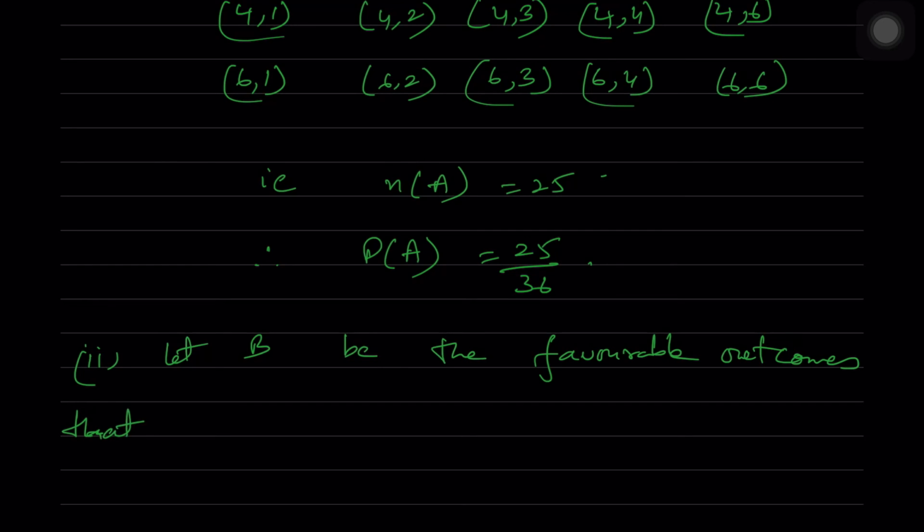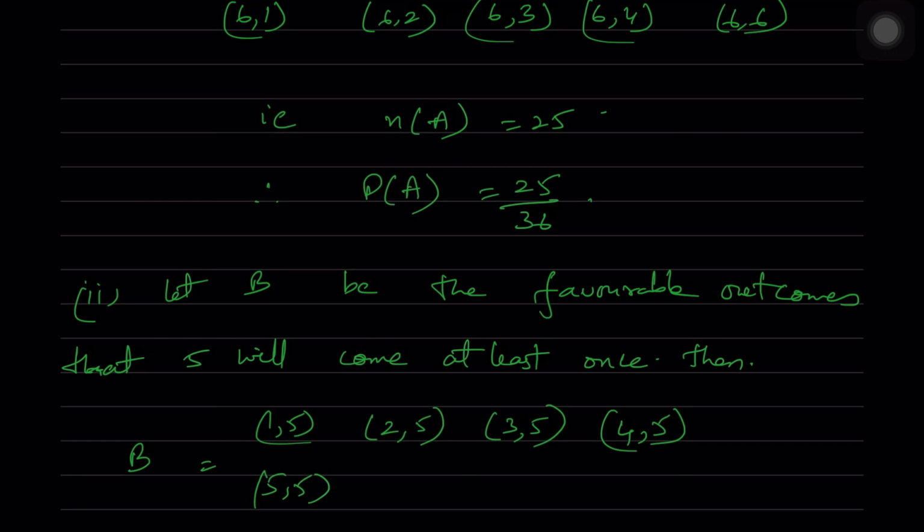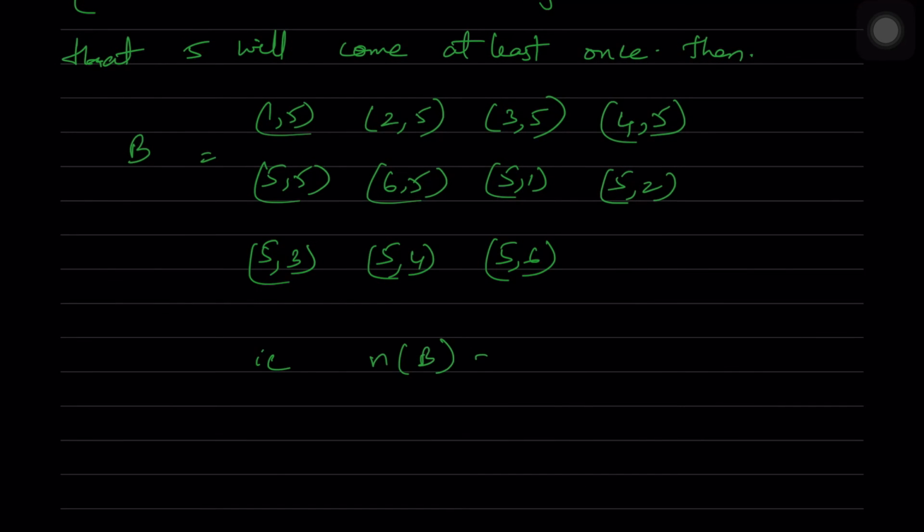Let B be the favorable outcomes, that 5 will come at least once. So what all we left in this previous bit, we are going to write down all those numbers, that is 1 5, 2 5, 3 5, 4 5, 6 5, 5 6, 5 5, 5 1, 5 2, 5 3, 5 4. So total number of cases are nothing but 11. So n of B is equal to 11 for us. Therefore P of B is equal to n of B by n of S, which is 11 by 36.